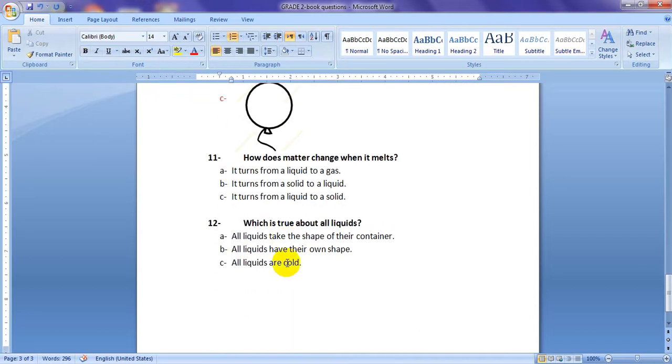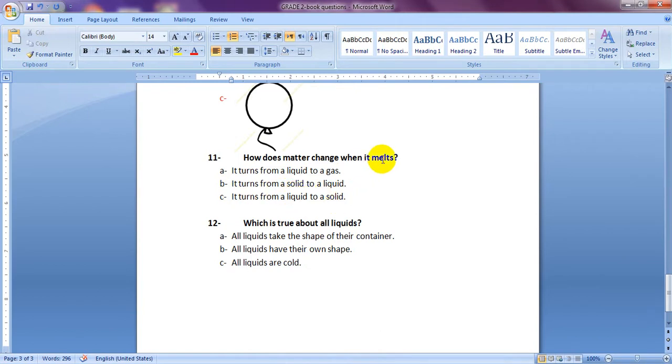Okay, let's move to question number 11. How does matter change when it melts? Do you remember melting? It turns from a liquid to a gas. It turns from a solid to a liquid. It turns from a liquid to a solid.